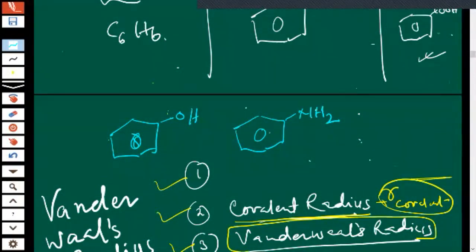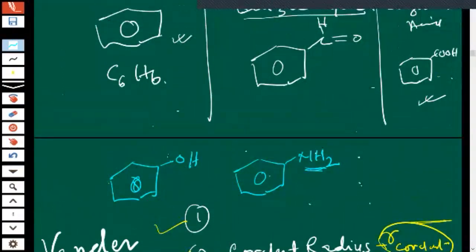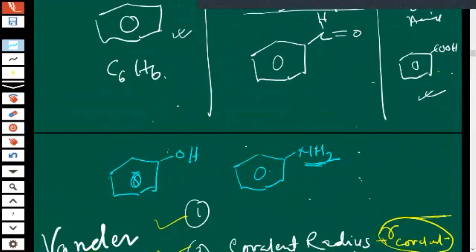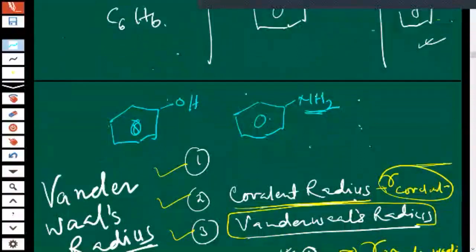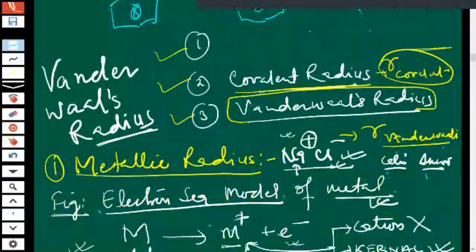What is this? In the benzene ring, an amine group is introduced. In 10th, you might have heard about amine, alcohol, aldehyde, carboxylic acid. So now you all know the number of bonds that can be formed by nitrogen. Where is the possibility of hydrogen bonding? Hydrogen bonding, intramolecular or intermolecular. Like this.